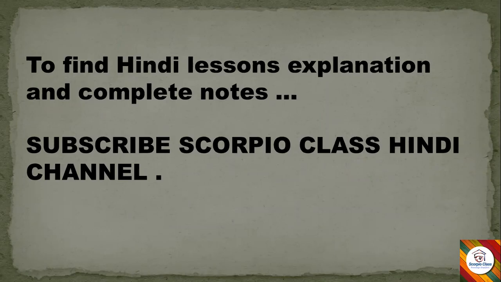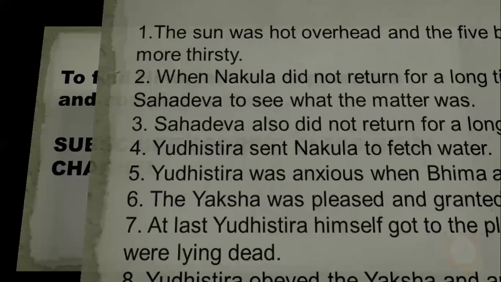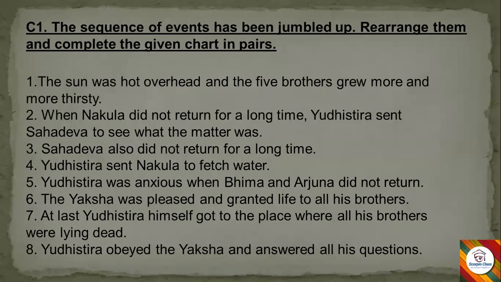Now, let's move ahead and see the notes of the first chapter. The very first question in your textbook is about arranging the sequence of events. You have some sentences here, jumbled up, not in the proper order in which they occurred in the chapter. You have to read the sentences and rearrange them as they were mentioned in the lesson. Here you have 8 sentences which are not arranged properly.